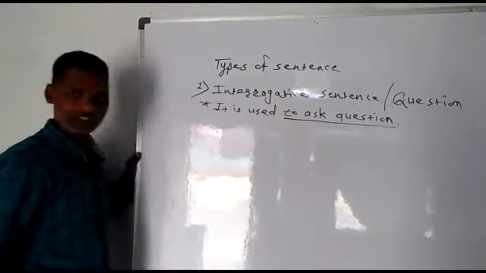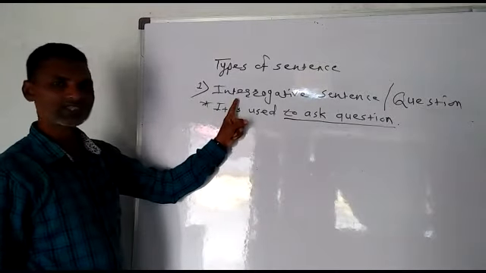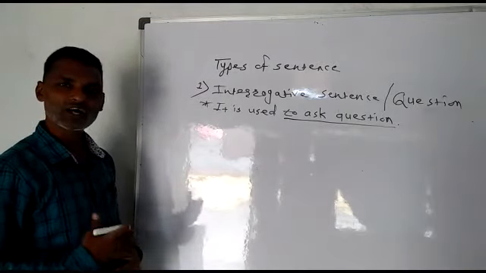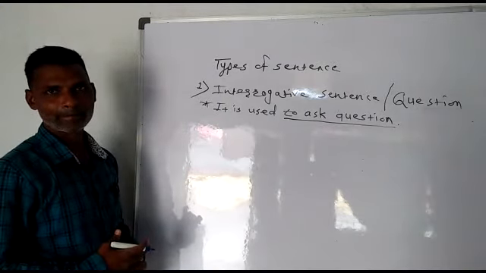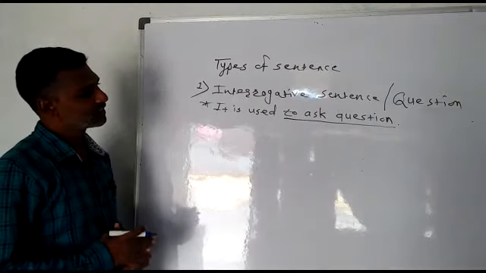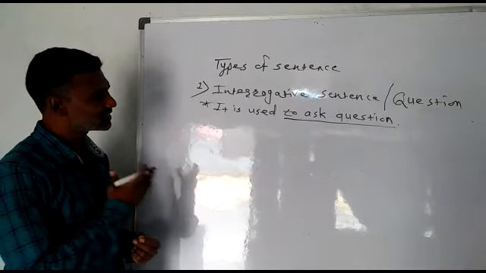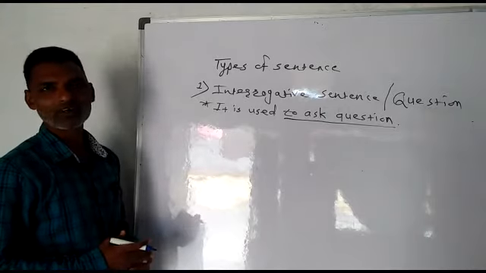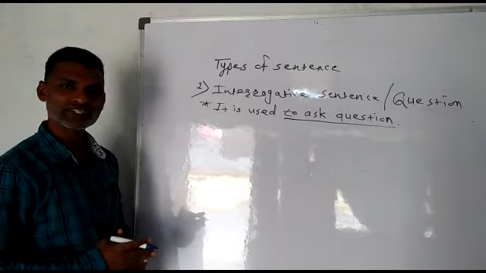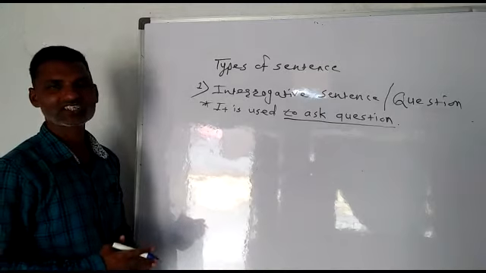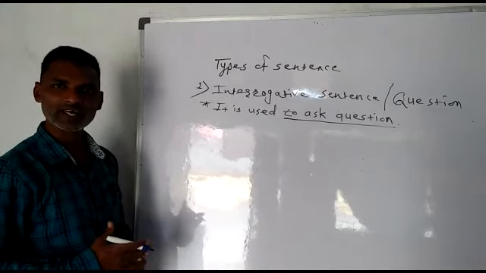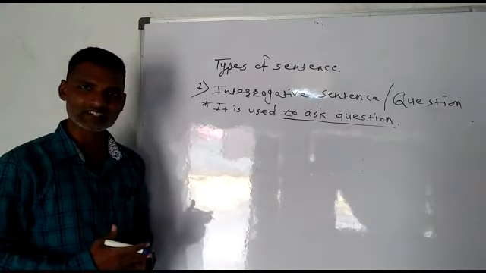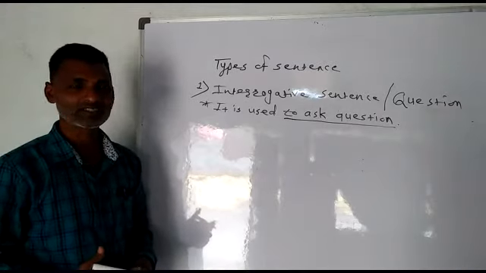An interrogative sentence is used when we want to ask a question. Now students, this sentence begins with a helping verb, or with a WH word such as what, when, where, etc. And this sentence ends with a question mark.